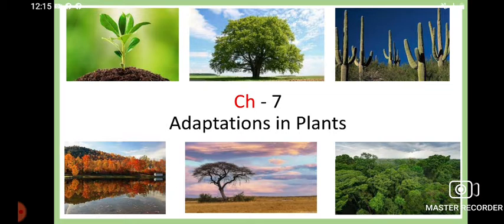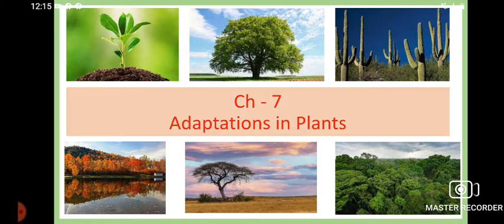We are now learning chapter 7 of your book, that is plant adaptation. Today we will learn about some more adaptive features, because yesterday we had already learned about the terrestrial plants, the adaptations shown by the plants which are in the mountains and the plants which are in the plains. Okay.